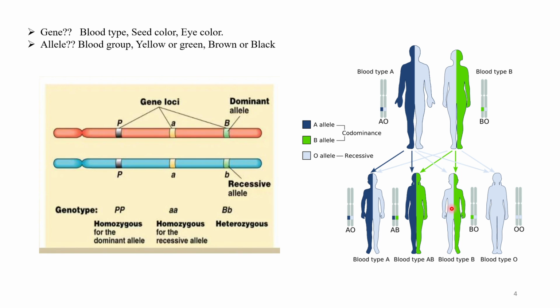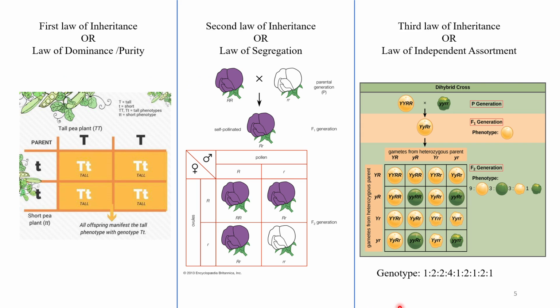In the next generation, the blood types that occur are blood type A, blood type AB, blood type B, and blood type O. A, AB, and B types are heterozygous and O is homozygous for the recessive allele.